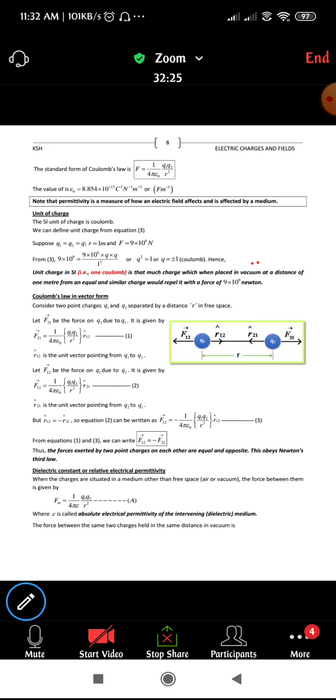Just go through this Coulomb's law in vector form. As I said, this is a 3 mark question. Definitely they are going to ask this question in your examination. I'll give 2 to 3 minutes. Please let me know in case you have any doubts. Please everyone go through this.